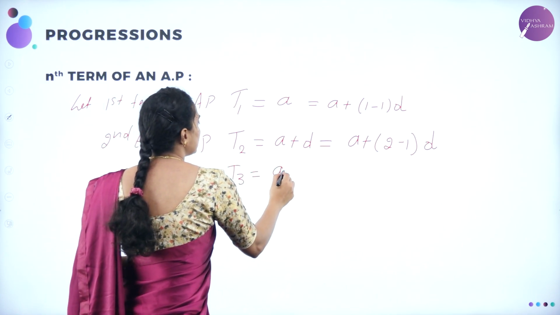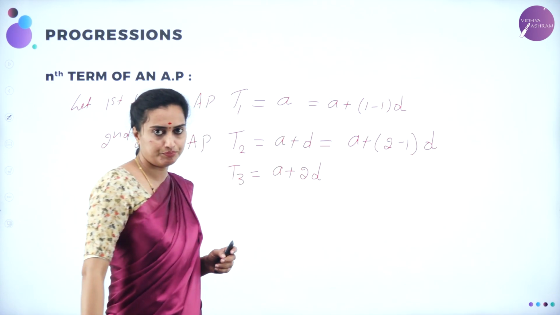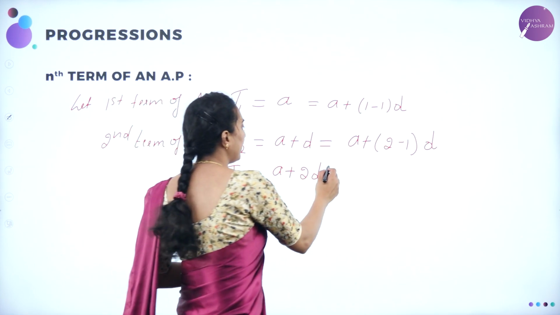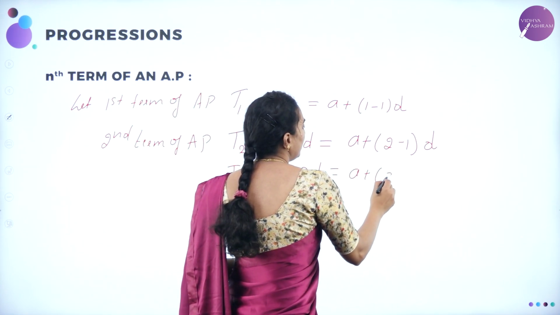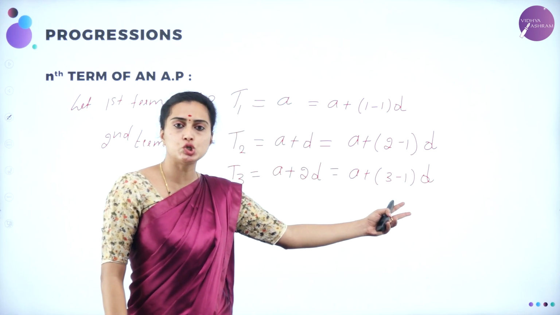T3 can be written as A plus 2D. Observe, dear students, one term will be lesser. T3 is A plus 2D, T4 is A plus 3D, which I can write as A plus 3 minus 1 into D, which is 3 minus 1 is 2, 2D.